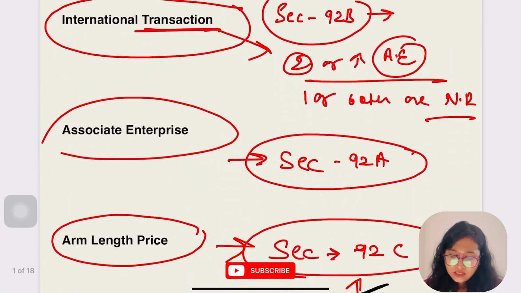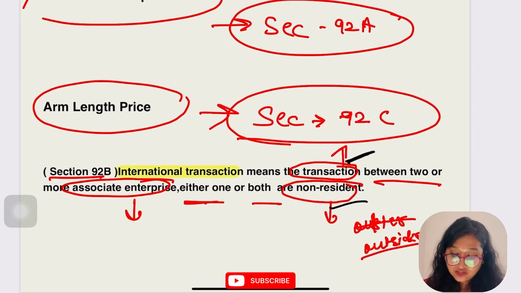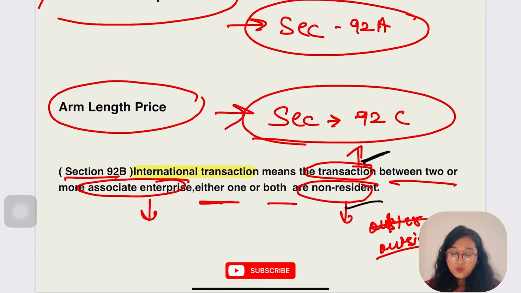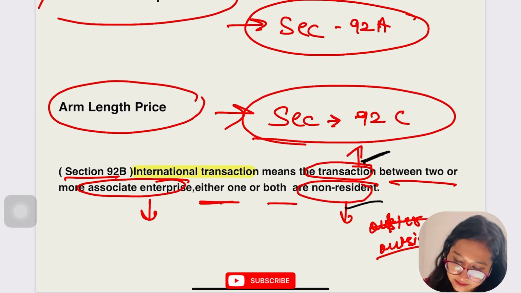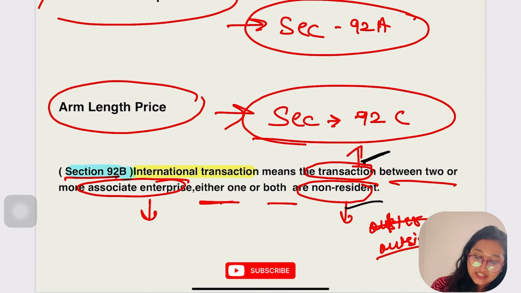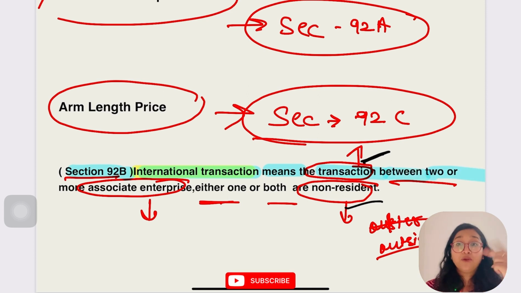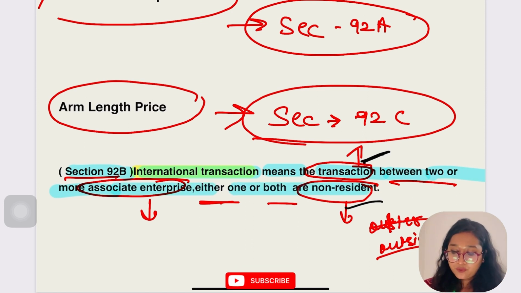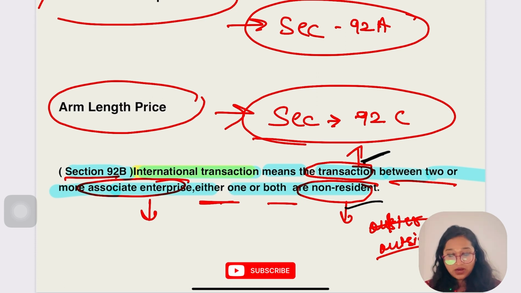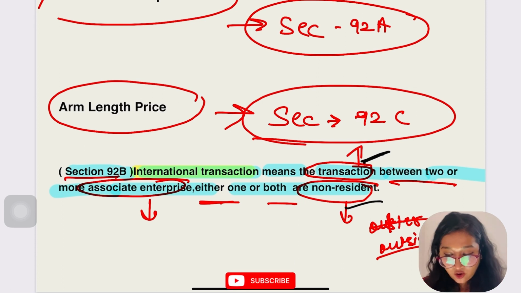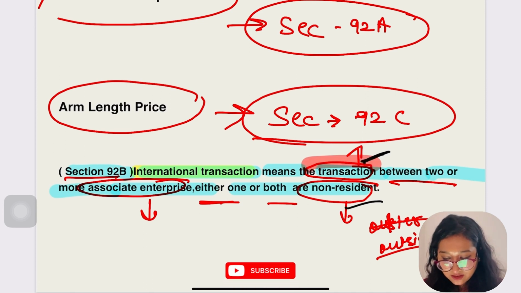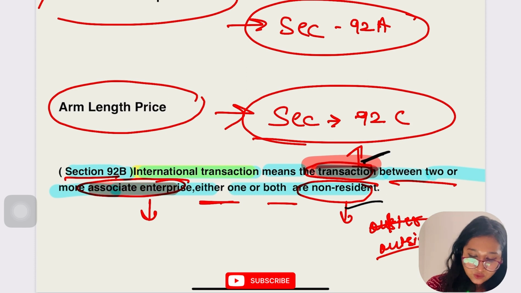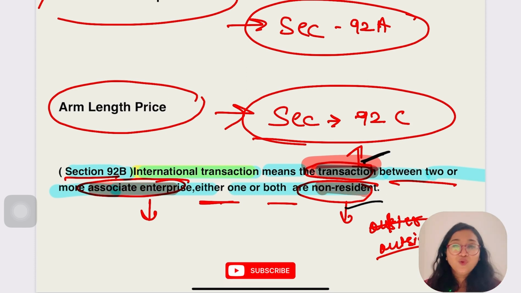Let's go back to the definition of international transaction again. Okay, so now let's read it again. As per section 92B, international transaction means a transaction between two or more associate enterprises, either one or both of which are non-resident. Now you are very much familiar with this word transaction. I already explained it to you, right? Transaction is covered, associate enterprise is covered, and you know who is non-resident.